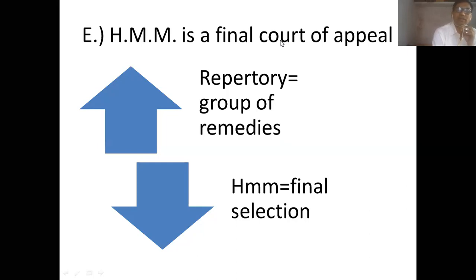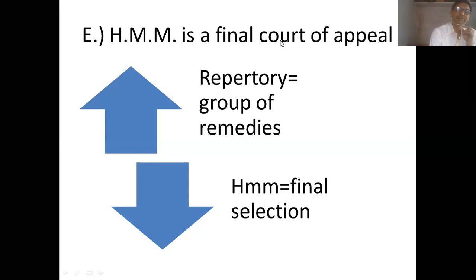And the homeopathic materia medica will carefully assess and study the different remedies suggested by repertory. Further study is done at the level of materia medica, and finally the final selection of the remedy is carried out. So both these functions are in perfect balance. Therefore, homeopathic materia medica is the final court of appeal.